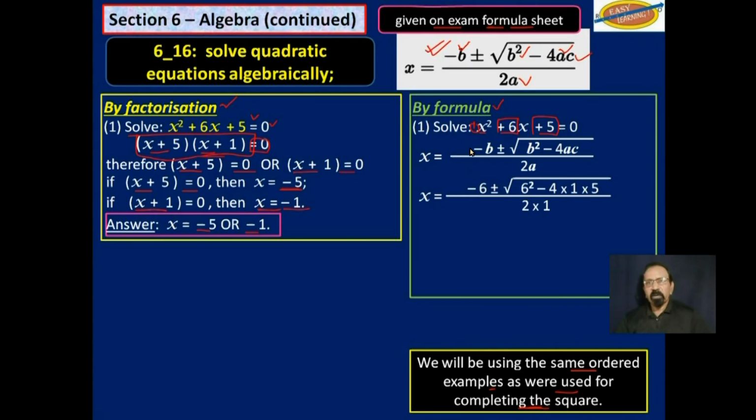B, we can see here, is plus 6, but we have a minus in the formula. So it will be minus 6 plus or minus the square root of b squared, which is 6 squared, minus 4 times a.